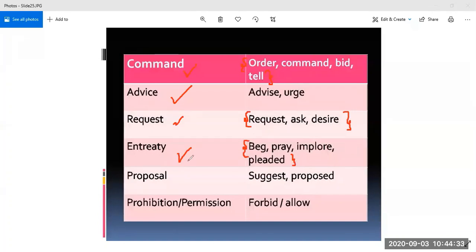When the sentence expresses a proposal, then we use suggest or proposed. And when the sentence expresses prohibition or permission, then for prohibition, that means preventing somebody from doing something, we use forbid. If it is seeking permission, then we can use allow. If somebody is giving permission in the reported speech, then we can also use allow.